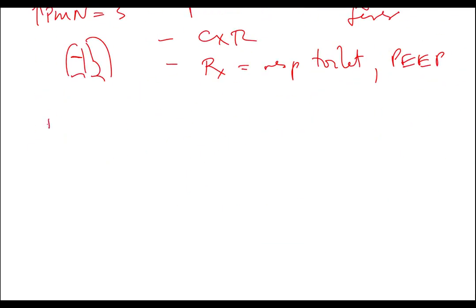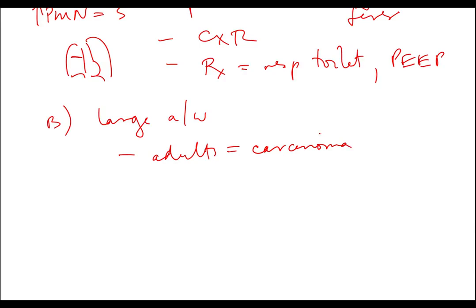The second kind of resorptive atelectasis is that of the large airways. And here age makes a big difference. In adults, the commonest cause of large airway obstruction is going to be a malignant mass, classically a carcinoma. However, in children, it's much more likely to be a foreign body. And the commonest foreign body, no kidding, is a peanut.